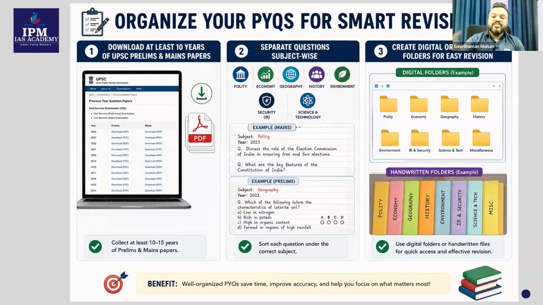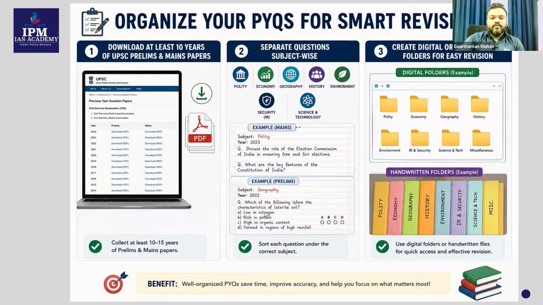Discuss the role of the Election Commission of India in ensuring free and fair elections. Which subject does it belong to? Indian polity. Very simple. So you should note it down in the Indian polity section.